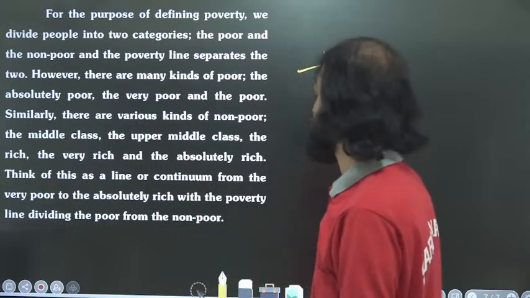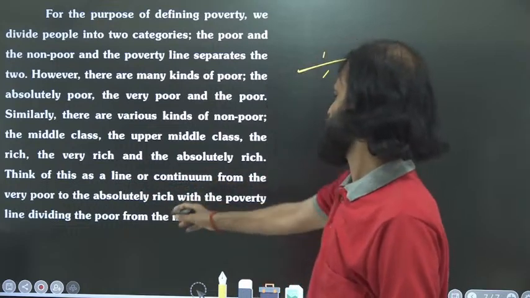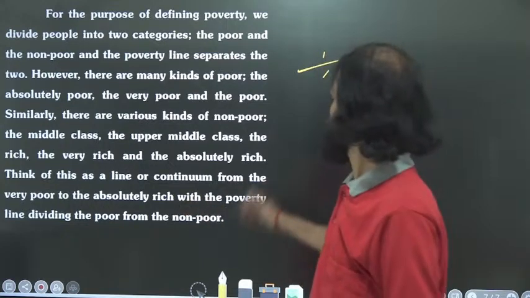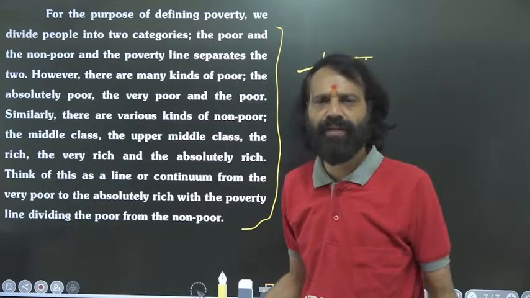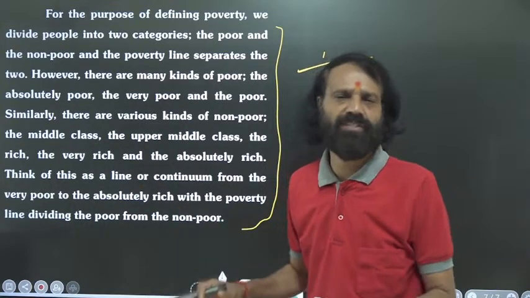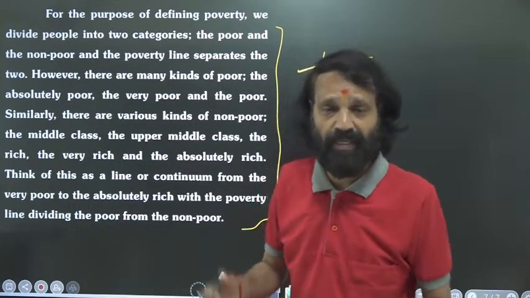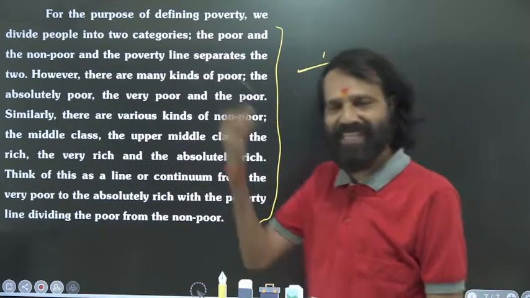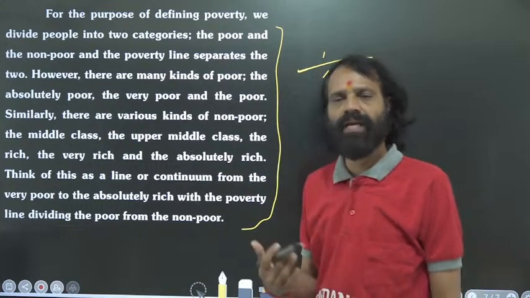So think of this as a line of continuum from the very poor to the absolutely rich, with the poverty line dividing the poor from the non-poor. There are various kinds of poor people living in various sectors here in our country. You understood that poor people are at different levels, we can measure them in various levels. Among the non-poor, middle class people are there, above middle class is there, then the rich, the very rich, the absolutely rich people. So many people are living in our country.